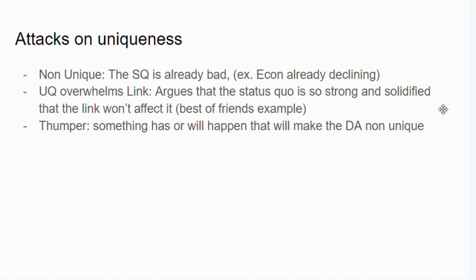Then there's the thumper. So it's saying that something has happened or it's going to happen in the near future that's going to make the DA non-unique. So carrying on with the economy example, it'd just be like this new policy that's being passed or this new action being taken by the US or something that the US just did is going to crush the economy. Thus, it's not going to matter. The economy is already going to be crushed or it is being crushed in the status quo, regardless of if the AF plan is passed or not.